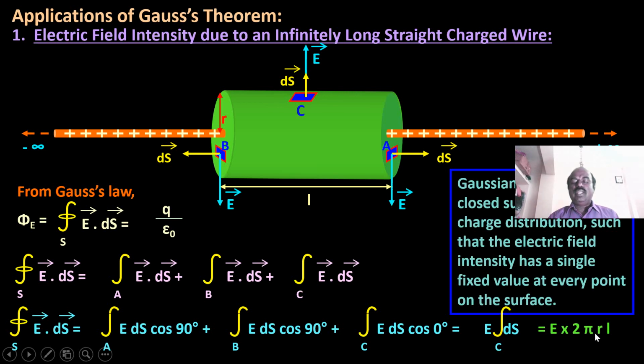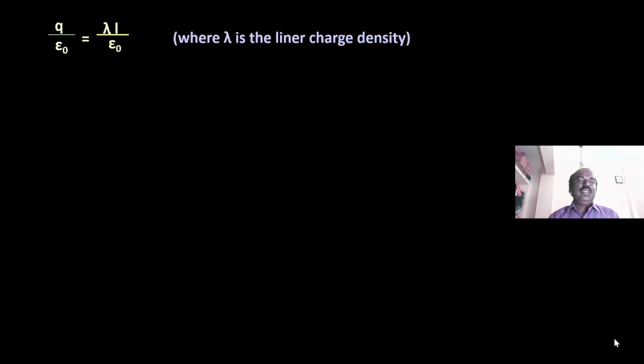The area of this Gaussian surface can be calculated. It is 2 pi R L. Then E into 2 pi R L. Here, according to the Gauss law, we will have q by epsilon 0. Then substitute this value, lambda L by epsilon 0, where lambda is equal to Q by L. Now E into 2 pi R L equals lambda L by epsilon 0.